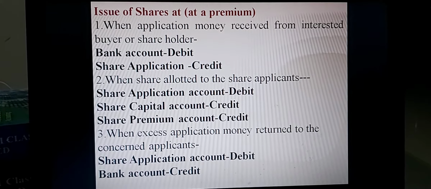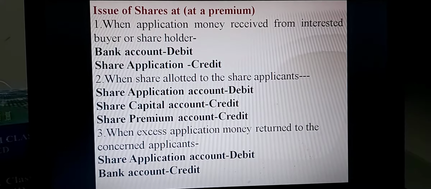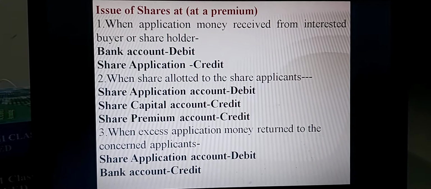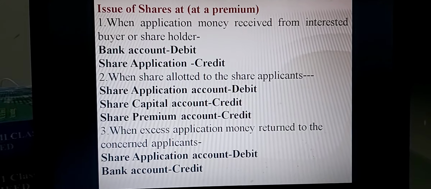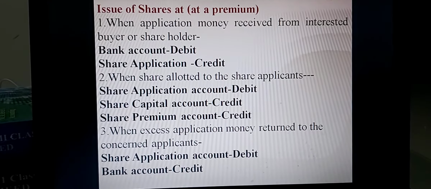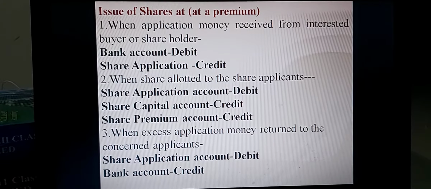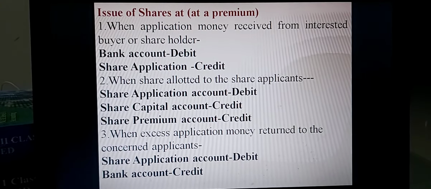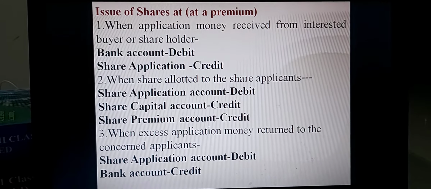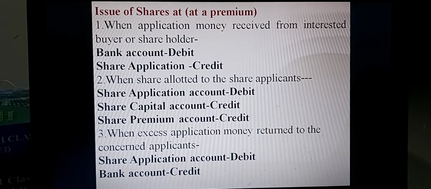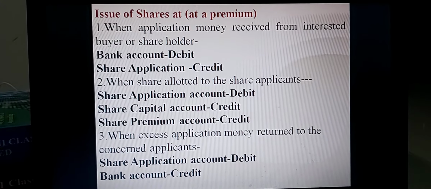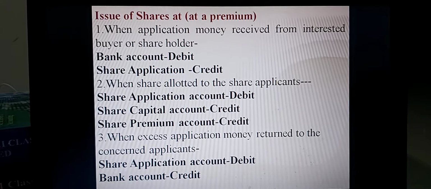Second, when shares are allotted to the share applicants with premium, the journal entry is share application account debit, share capital account credit, share premium account credit. Number 3, when excess application money is returned to the concerned applicants, the journal entry is share application account debit, bank account credit.